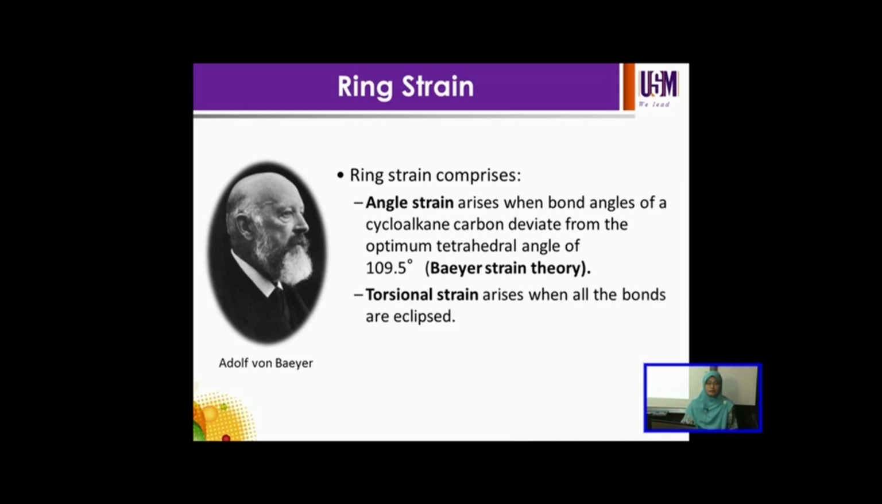The second type of ring strain is torsional strain, which arises when all the bonds are eclipsed. Eclipsed is when the bonds are parallel to each other. Both strains increase the energy of the ring.